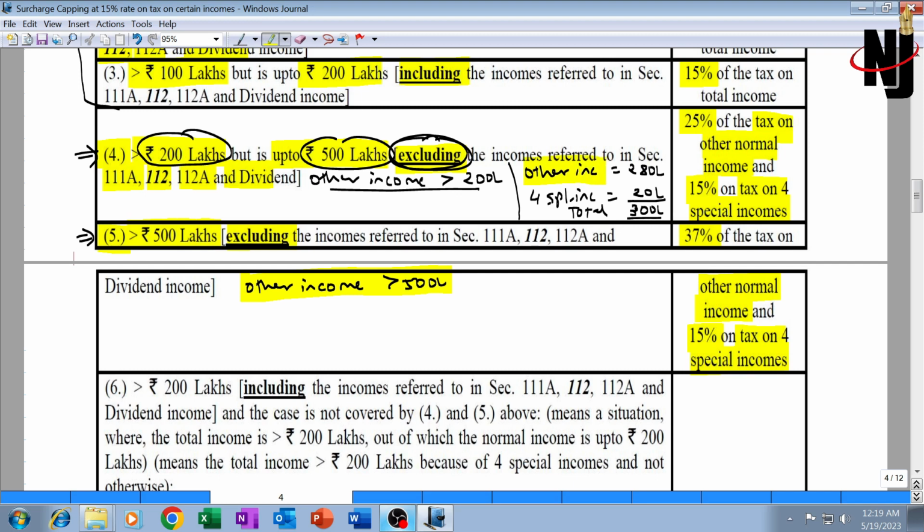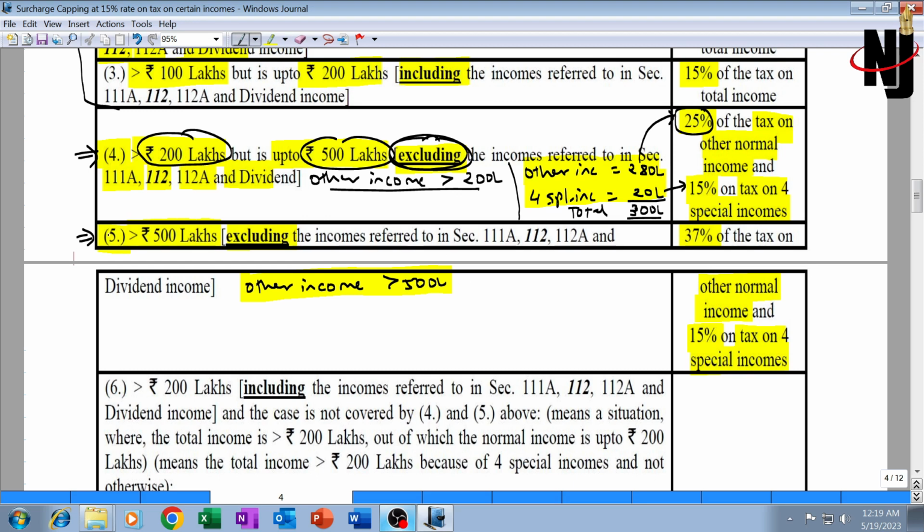Whatever is the tax on this other income of 280 lakh, which is more than 2 crore, a surcharge rate of 25% will be applied on the tax on 280 lakh. And whatever is the tax on these 4 special incomes, the surcharge rate will be restricted to 15% instead of 25%.